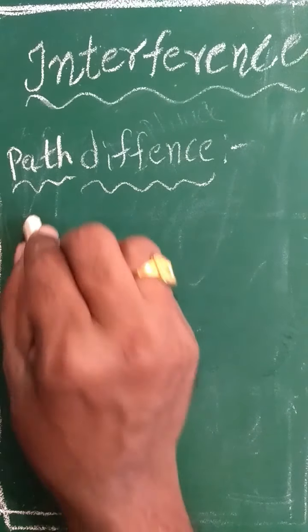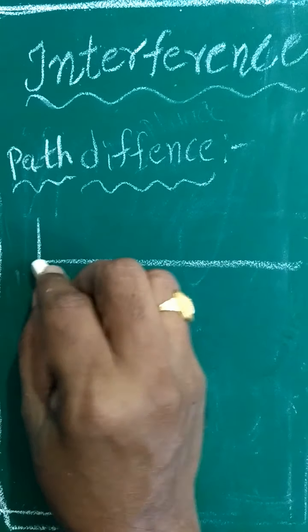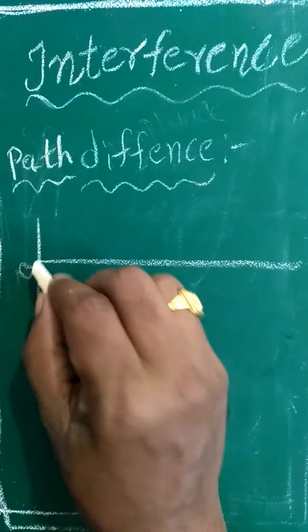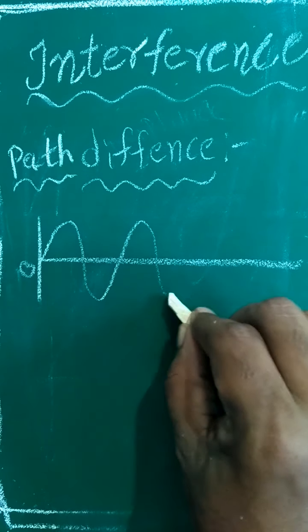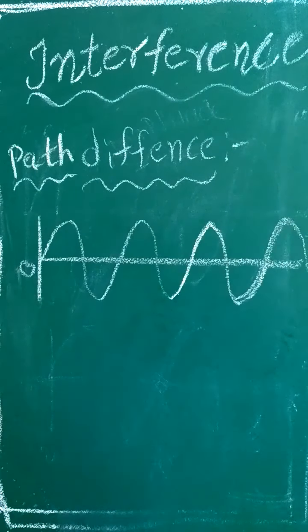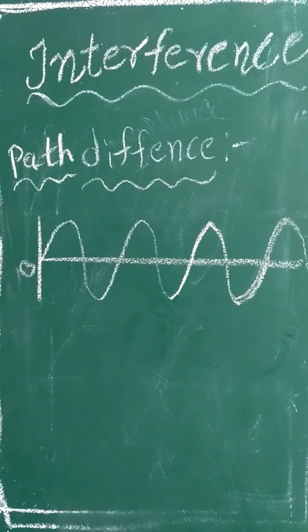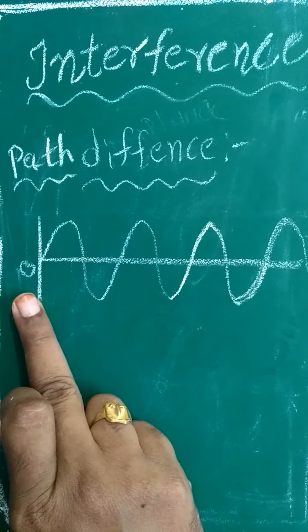For example, this is the equilibrium position. This is the origin. From the origin, our wave is traveling like this. It has amplitude A and wavelength lambda. The first wave started at the origin.